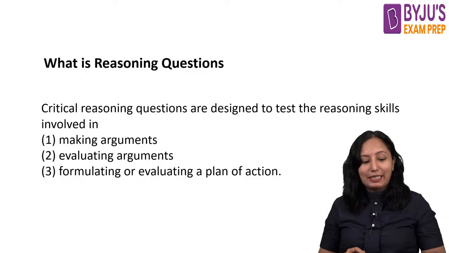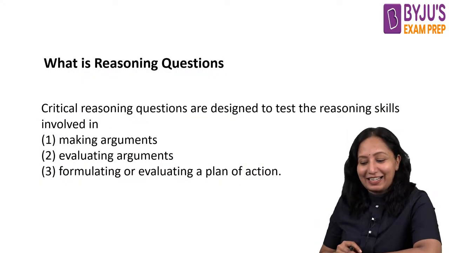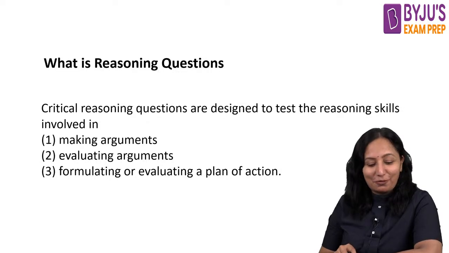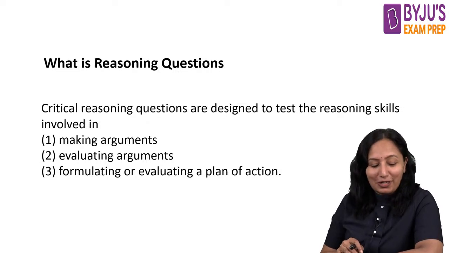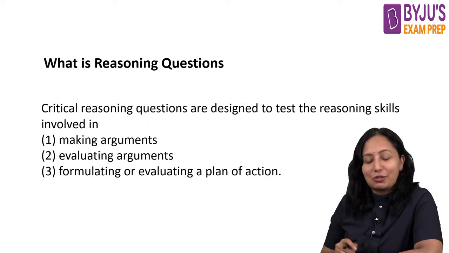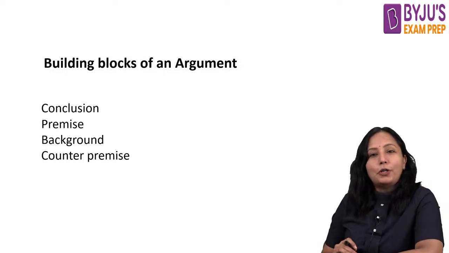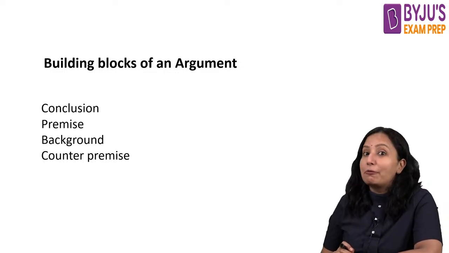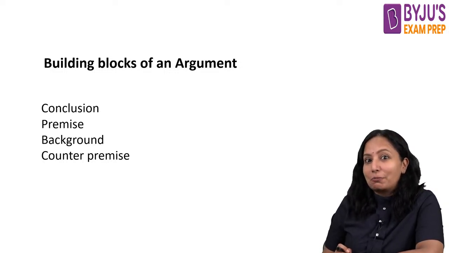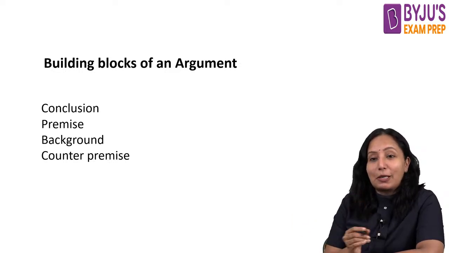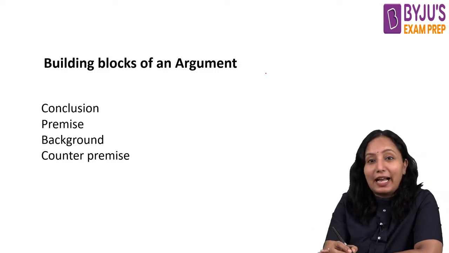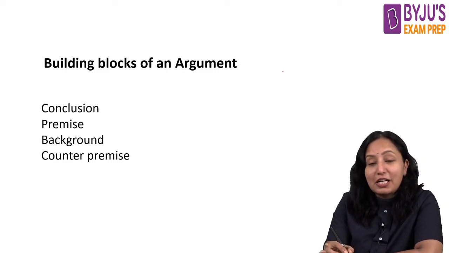Okay, so come on guys, let us see. Today we are going to talk about assumption based questions. What do we mean by assumption? But before that, let me make you recall some of the important factors that we have in reasoning questions.